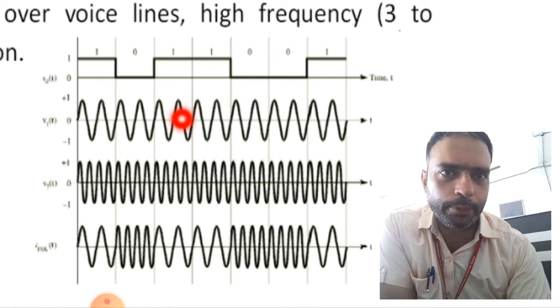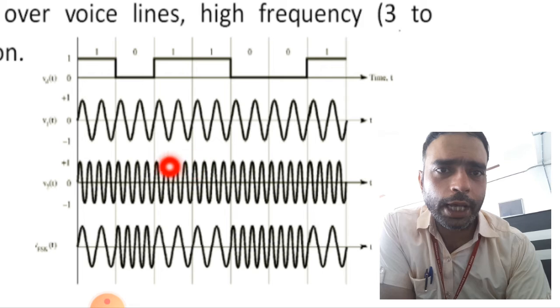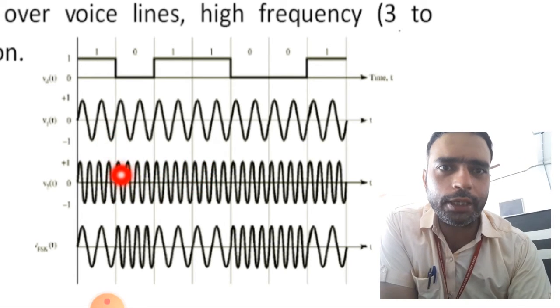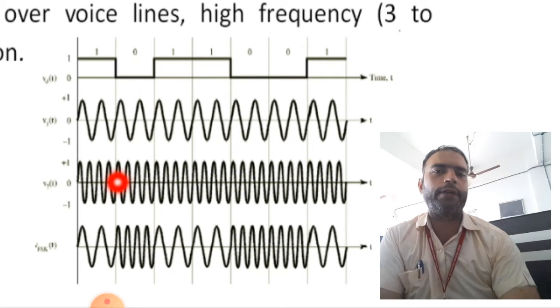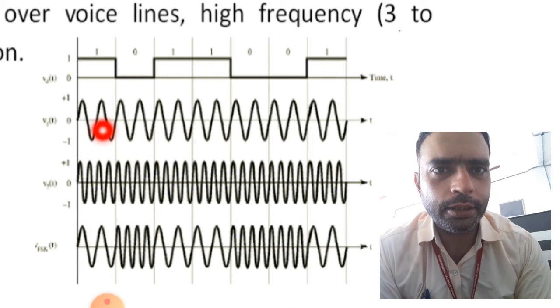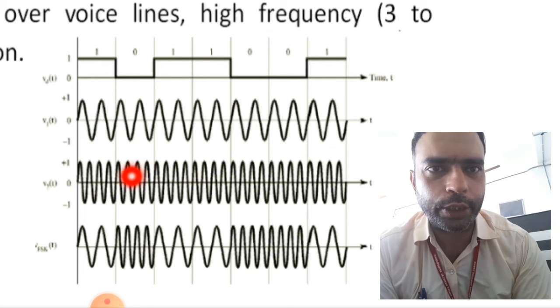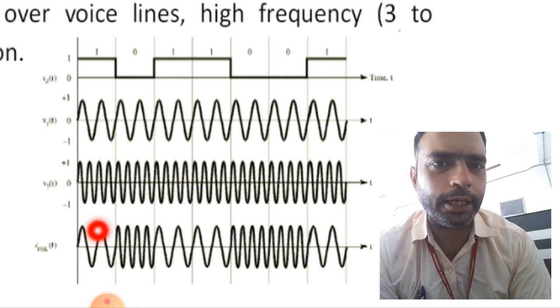This particular part we are using for the 1, and this particular part we are using for the 0. These are two different carrier signals with different frequencies. When the 1 is there, one frequency is used, and when the 0 is there, the other frequency will be used.